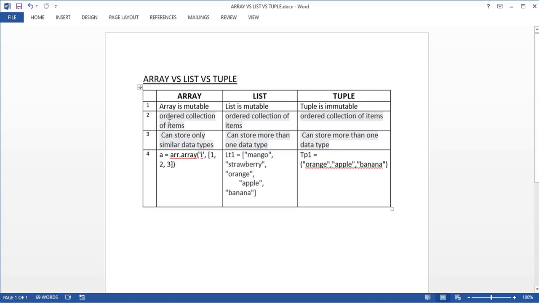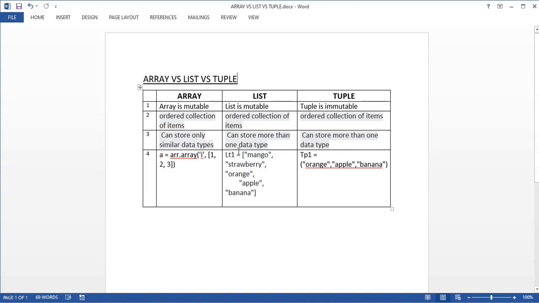Okay. The second thing is they are ordered collection of items. All the three are ordered collection of items. What that means is, if you are adding these items in a list, say mango, strawberry, orange, apple, banana, they will be stored in an ordered manner.